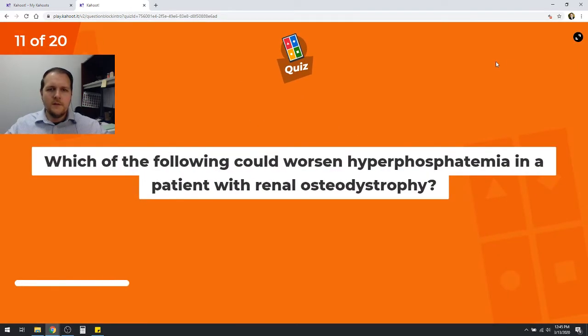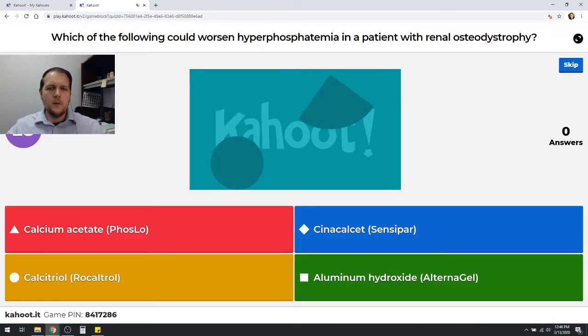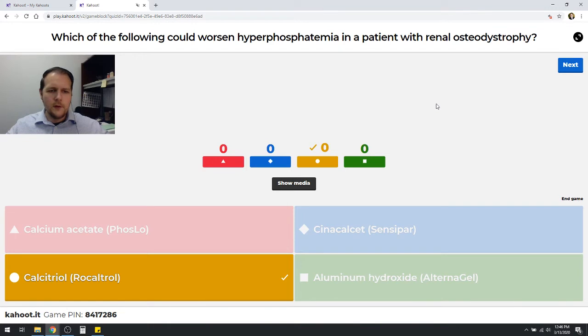Up next, which of the following could worsen hyperphosphatemia in a patient with renal osteodystrophy? It's an interesting one. Would we see that with calcium acetate, cinacalcet, calcitriol, or aluminum hydroxide? Which one of these could increase phosphate levels in someone who already had elevated phosphate levels due to renal osteodystrophy? Well, it's actually going to be calcitriol. And let's talk through why that is.